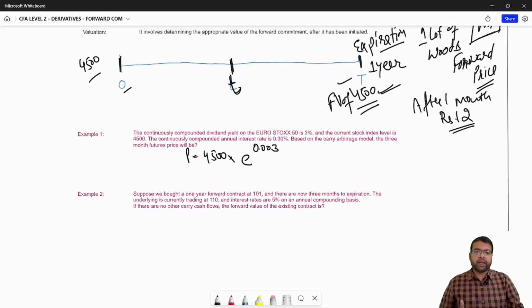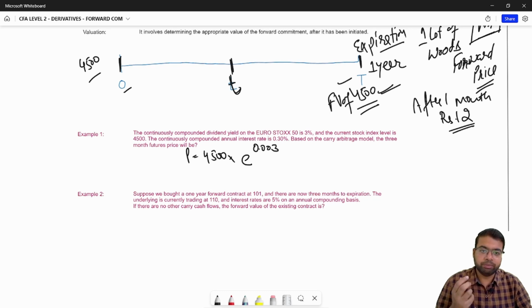If you are buying the stock 1 year from now, you will lose the 3% benefit that you are getting from buying the stock today, you will not get that benefit if you buy the futures or forward contract. So the forward contract value will become lower because of this benefit.